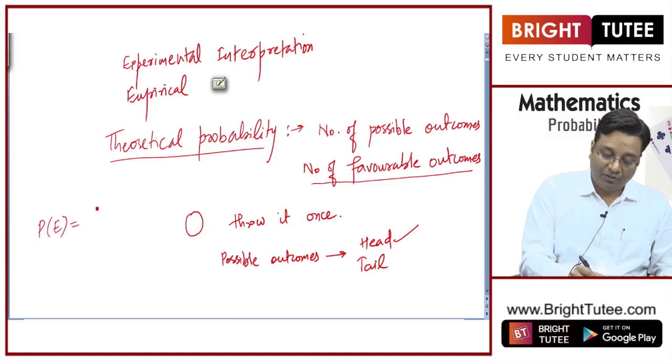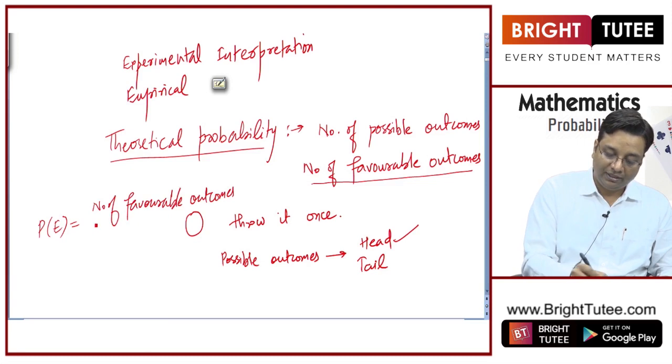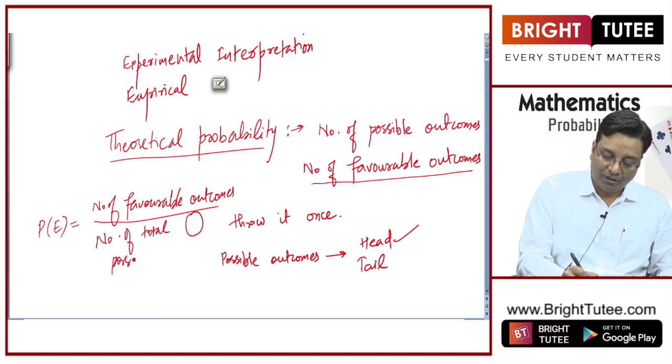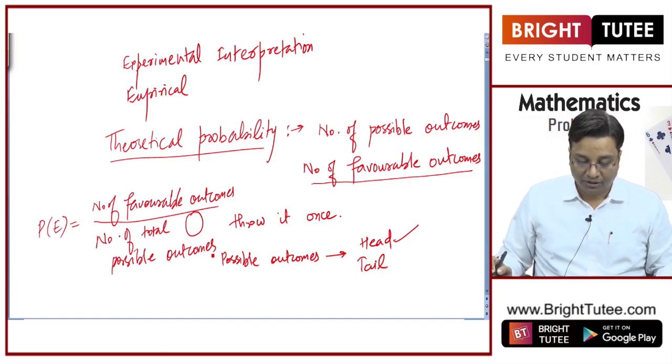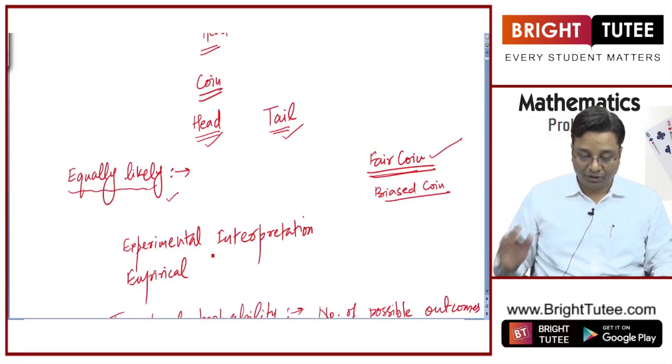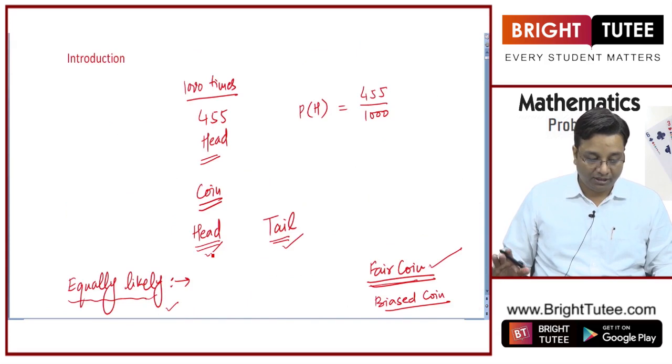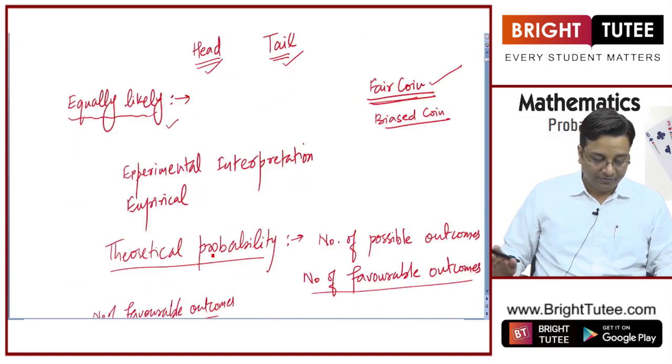It will be equal to number of favorable outcomes divided by number of total possible outcomes, right? So this was about theoretical introduction of theoretical probability. I hope these terms are clear to you, right?